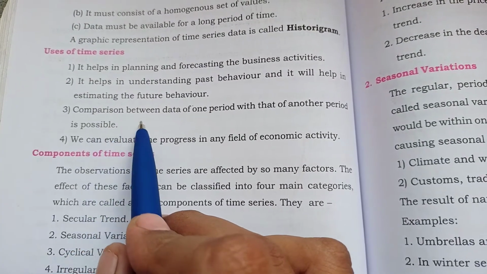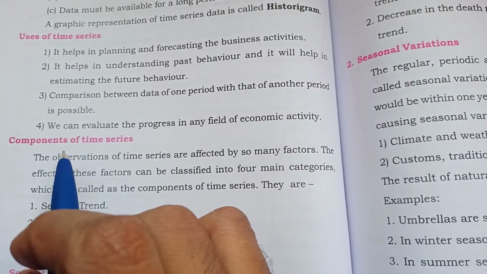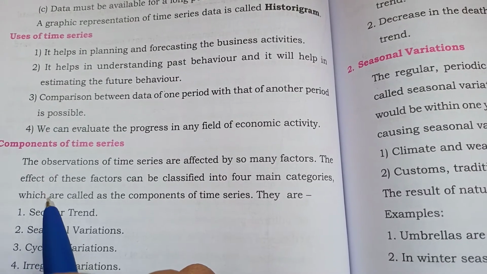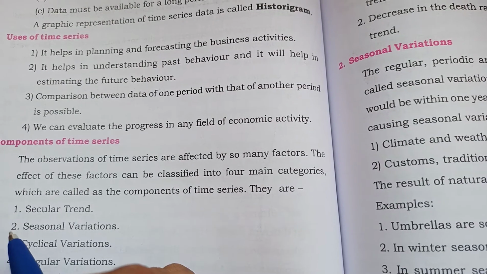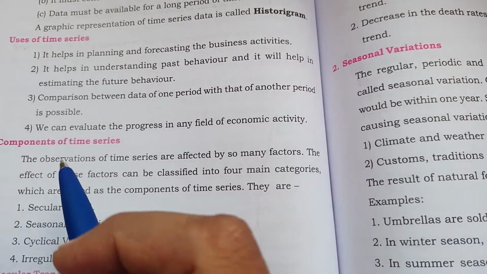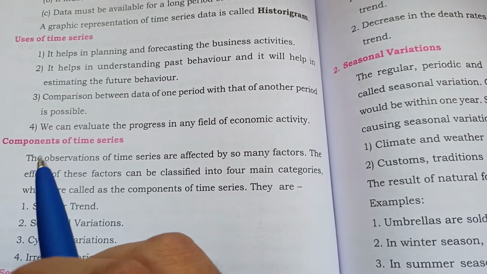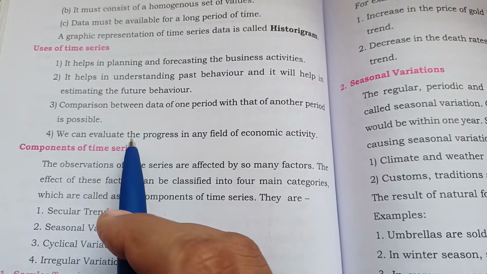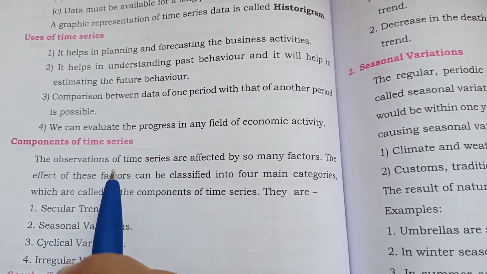Third is comparison between the data of one period and another period. For example, take the population of a country. If I compare the population of a country in 2018 and 2019, whether it increased or decreased, to compare one period with another period, time series is very useful.